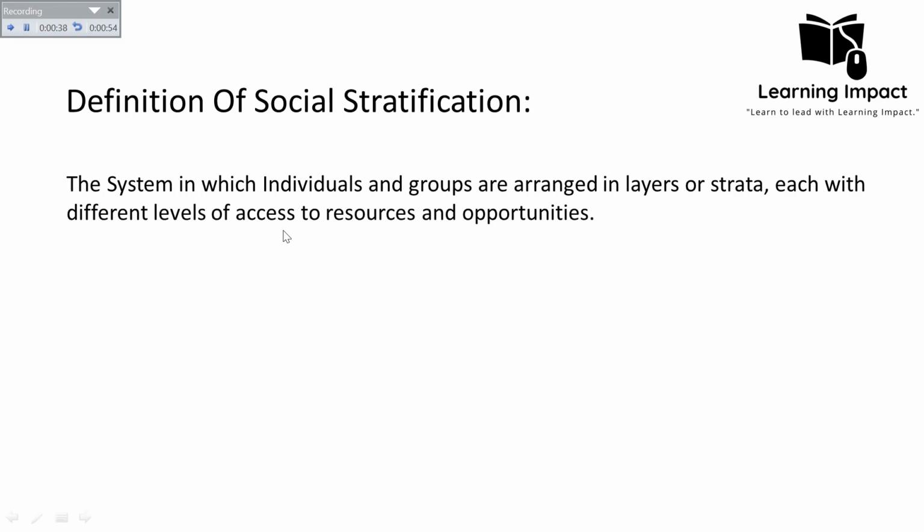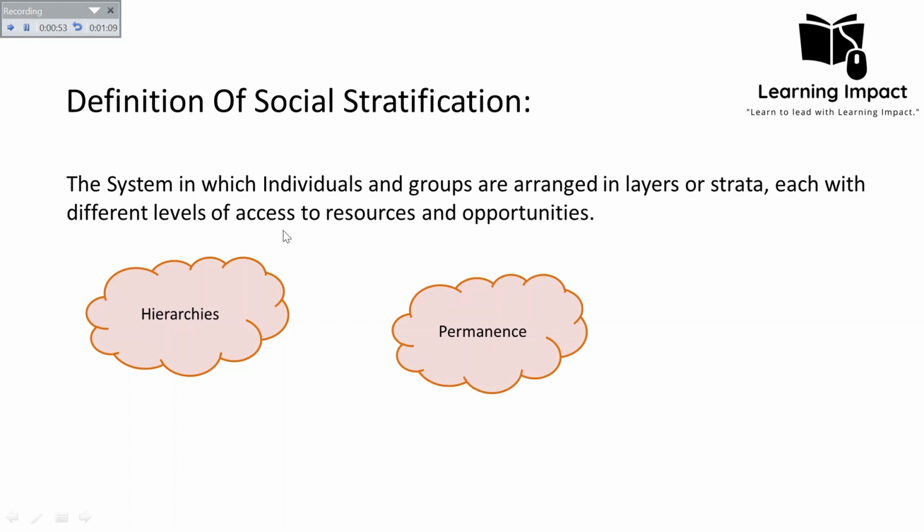Now, social stratification has some features. First, social stratification must have some kind of hierarchy, like an upper, middle, and lower class, which will have unequal access to resources. The second thing is that it is mostly considered a permanent stratum.